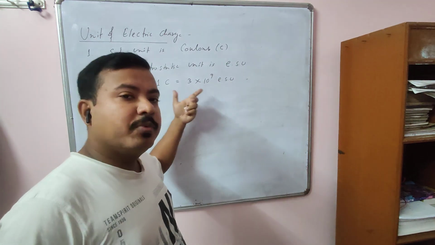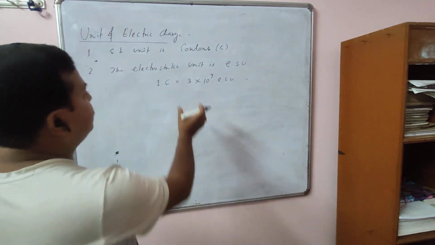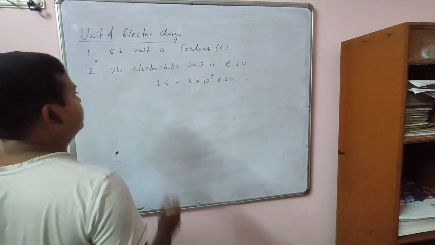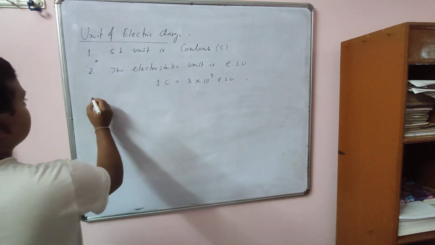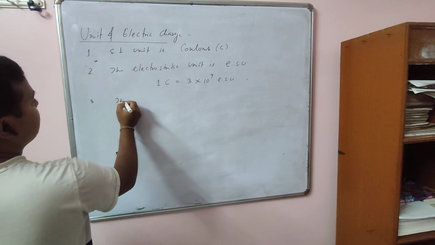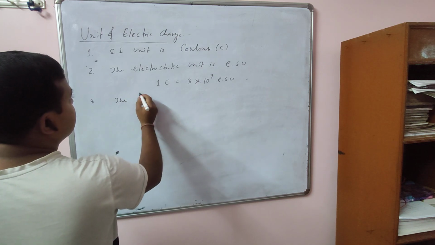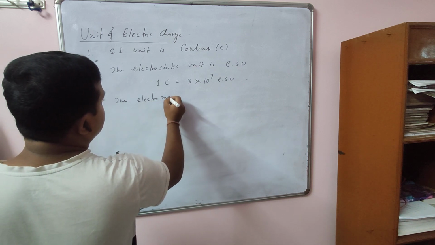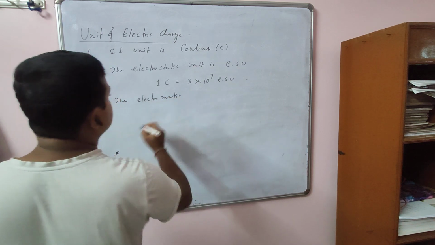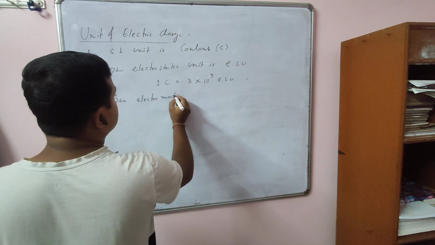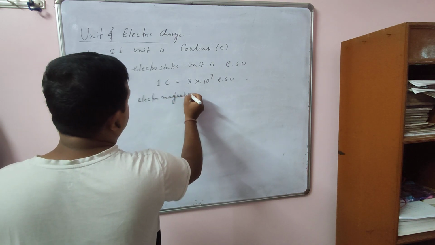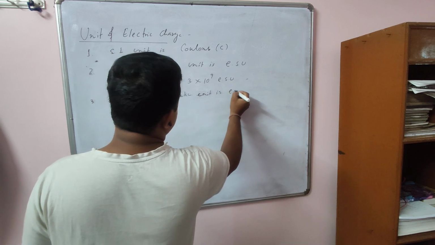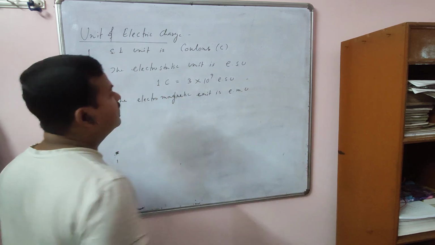In solving numericals, you may have to use this one. If it is given in ESU, you have to convert it into Coulomb. Coulomb is the SI unit. And then the electromagnetic unit is EMU. EMU means what?